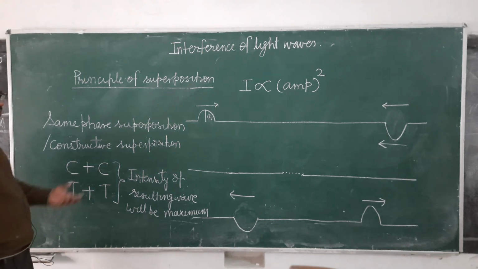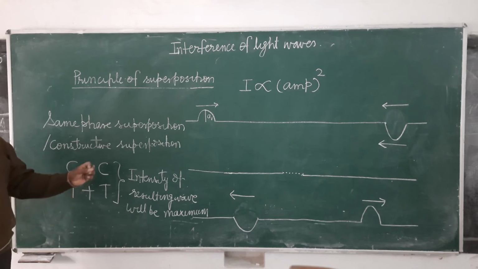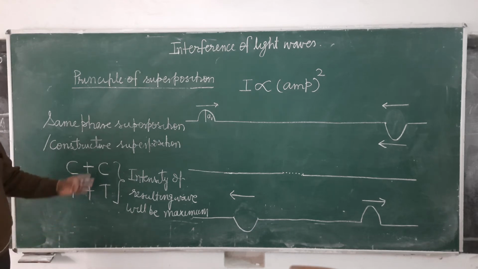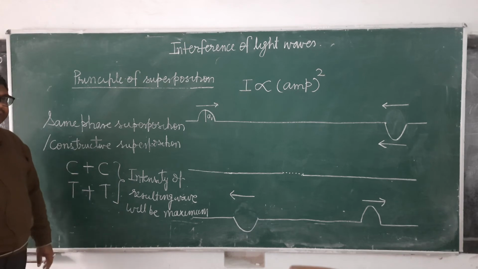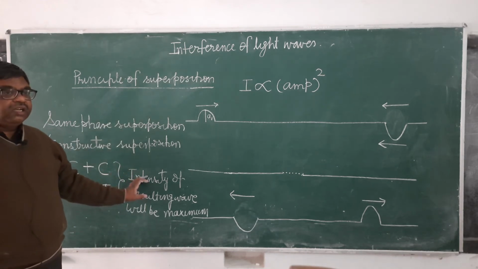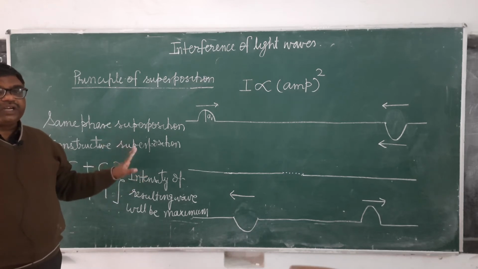Maximum energy, because intensity is the amount of energy carried by the wave through unit area in unit time. It's clear? This is for electromagnetic waves. So the intensity of the resulting wave will be maximum, and if these are light waves, then maximum intensity means more brightness will be obtained.